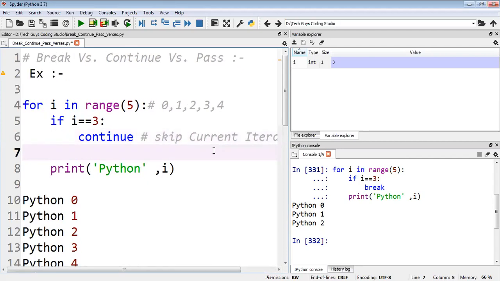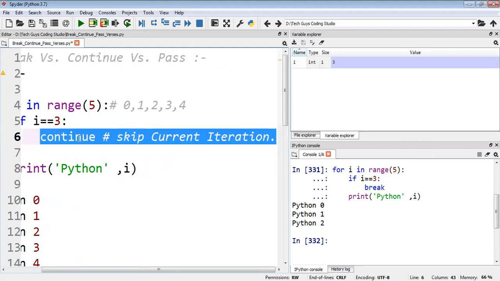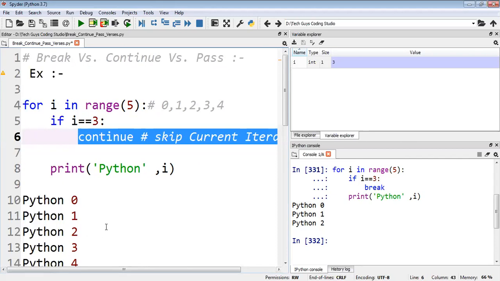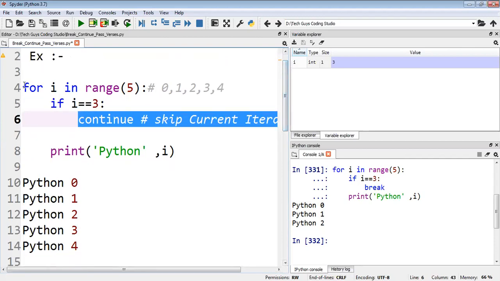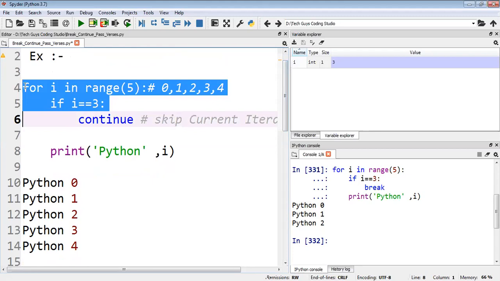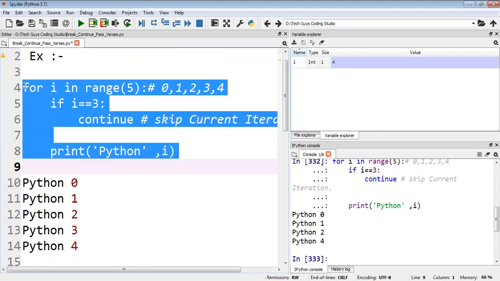So here, for example, if I write if i equal to 3, that means if 3 equal to 3, then the control will come to this line. What happens? It will not consider this third statement, then it will show the next statement. So I will execute first here. If I execute these lines, what happens? You see here.